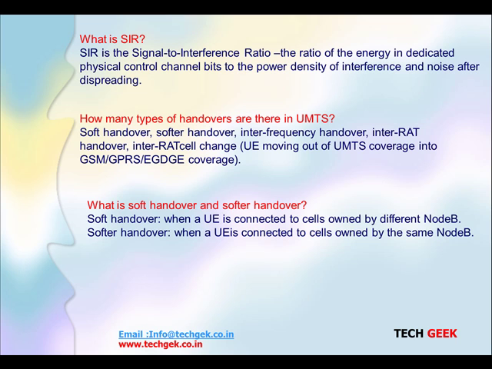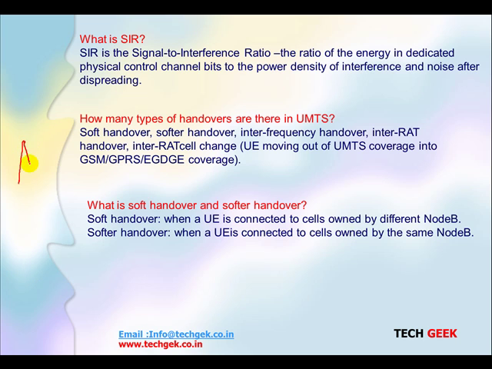If we talk about the soft handover, it is when the UE is connected to two cells owned by different nodes, and softer handover is nothing but the handover when the UE is connected to cells owned by the same node. What does that mean? Let me explain how a soft handover would look.